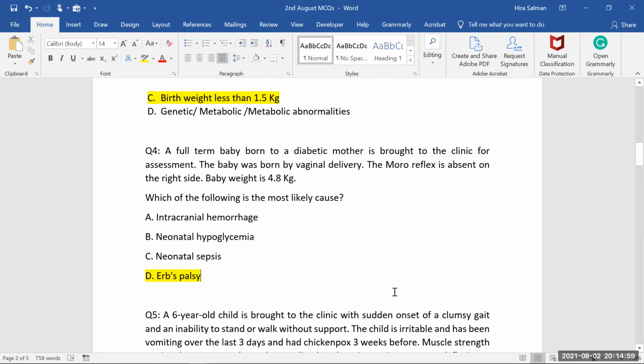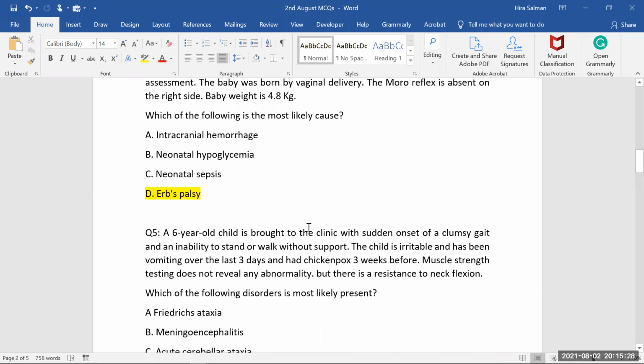But of course, based on the presentation, we can think about Erb's palsy, and what are the bases? Infant of diabetic mother, macrosomia, a 4.8 kg baby on delivery, too good a size, vaginal delivery, so we can think of shoulder dystocia, and Moro's reflex absent, which is mediated by C5 and C6. So if this is absent, think about damage to C5 and C6, and damage to C5 and C6 is called Erb's palsy. So that's a clear diagnosis.